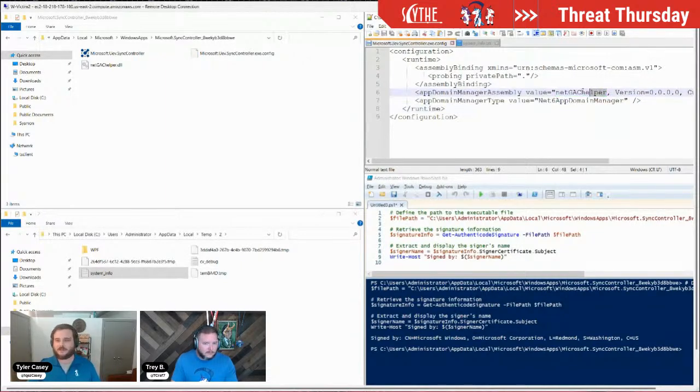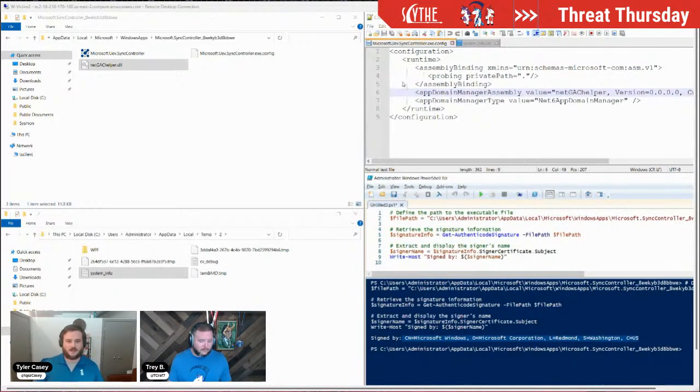As you can see, the NetGACHelper is the same as this malicious DLL that we have right here. And you can see in this corner, I pulled up this little PowerShell one-liner to prove that this is a Microsoft digitally signed executable, the Microsoft UEV sync controller.